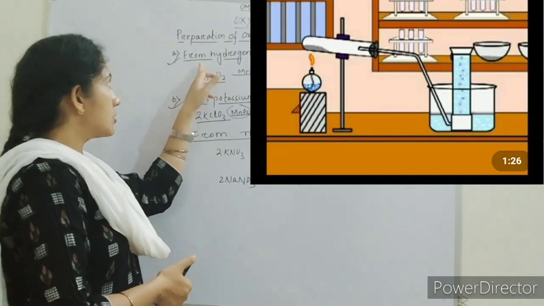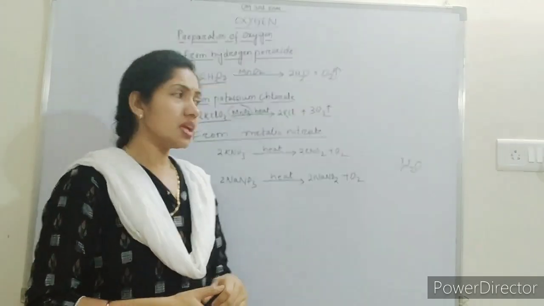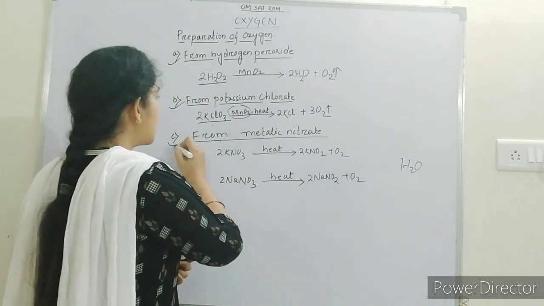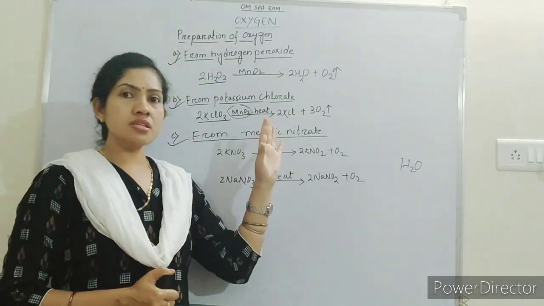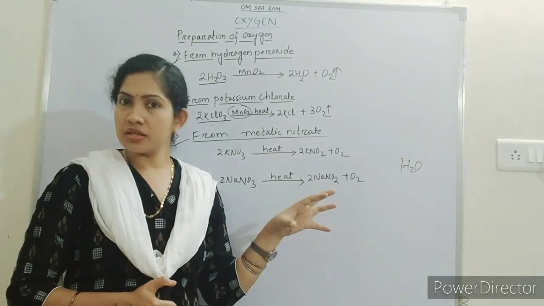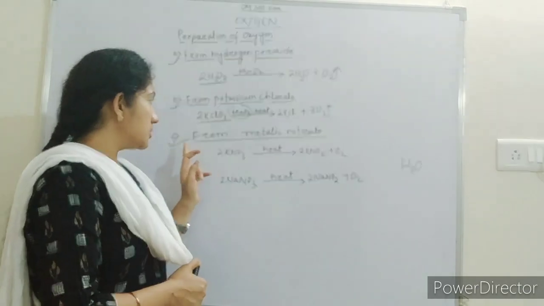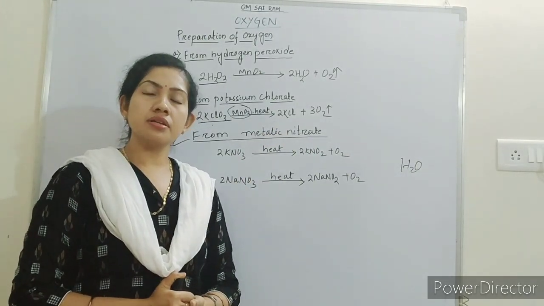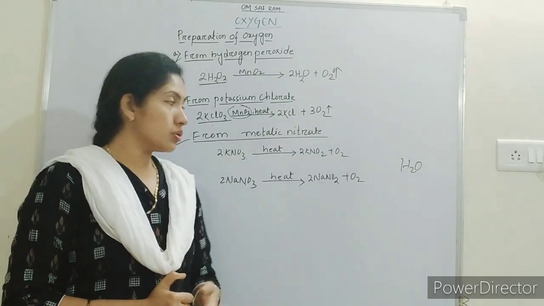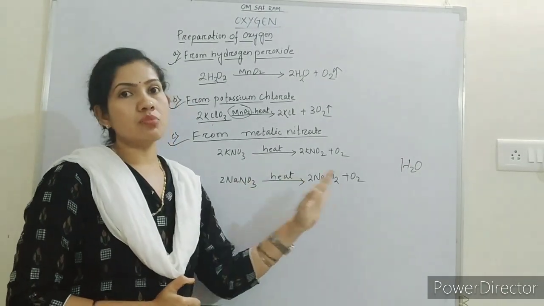Number 1, from hydrogen peroxide. Number 2, from potassium chlorate. Number 3, from metallic nitrate. Here we are discussing some of the important methods. Again, so many more methods are there. Number 3, from metallic nitrate. Whenever metallic nitrate undergoes decomposition in the presence of heat, it forms oxygen.